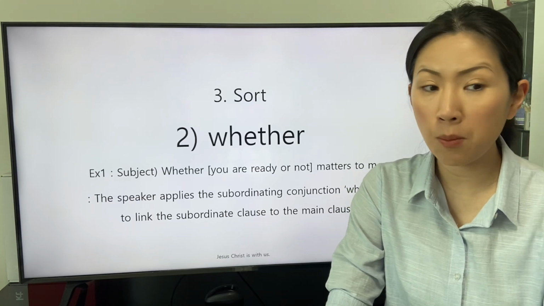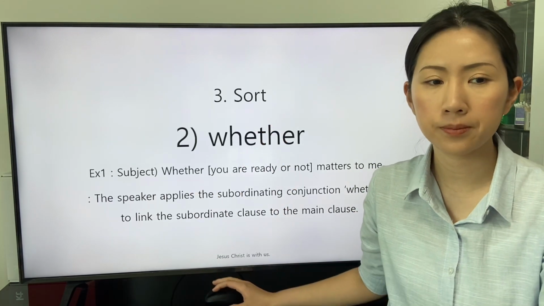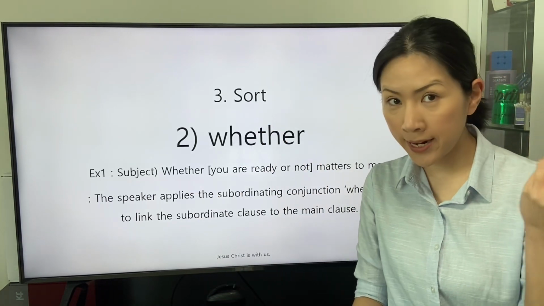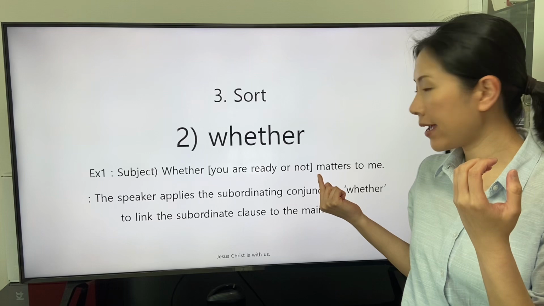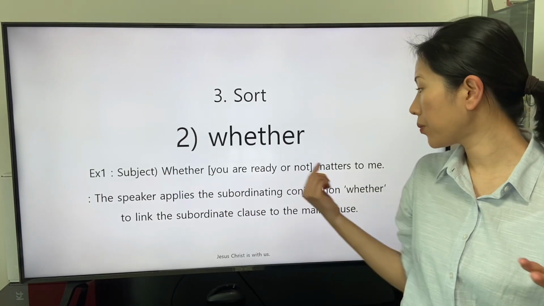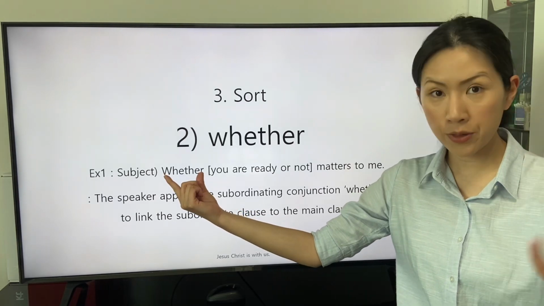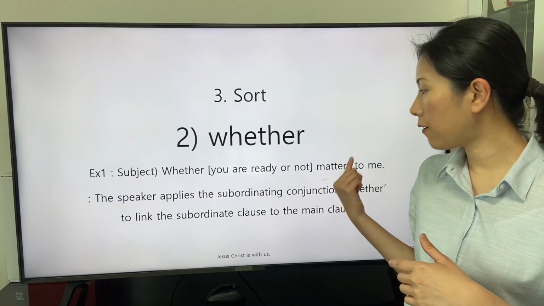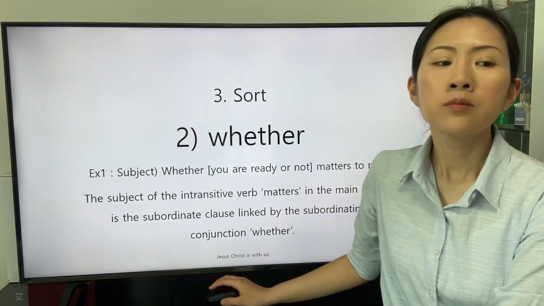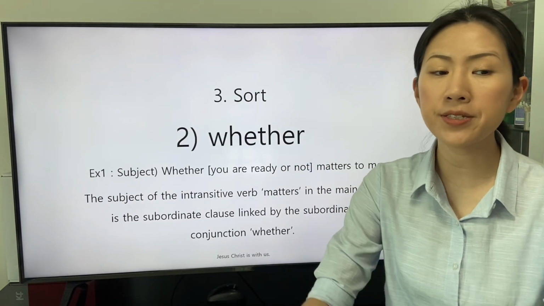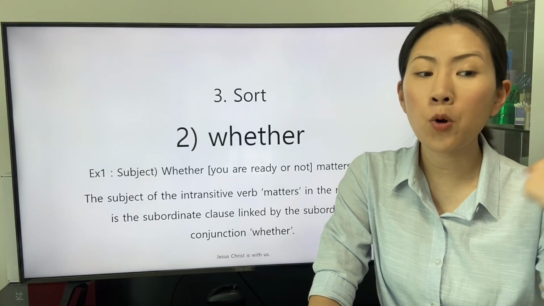The speaker applies the subordinating conjunction whether to link the subordinate clause to the main clause. The subordinating conjunction whether as a pronoun is applied as a subject in the main clause whether matters to me. The subordinating conjunction whether is the subject of the intransitive verb matters in the main clause. The subject of the intransitive verb matters in the main clause is the subordinate clause linked by the subordinating conjunction whether.